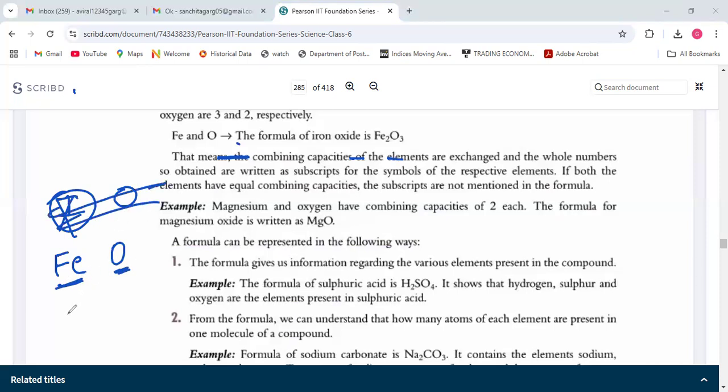So Fe's valency is plus 2 and oxygen here will be plus 3. No, sorry. Here it will be minus 2. So they get switched. Here we don't see plus or minus. If the valencies are the same, they get cancelled out. FeO.